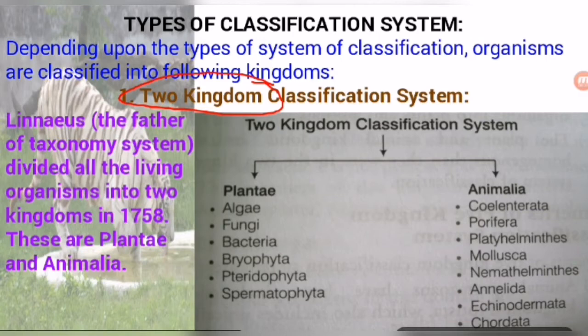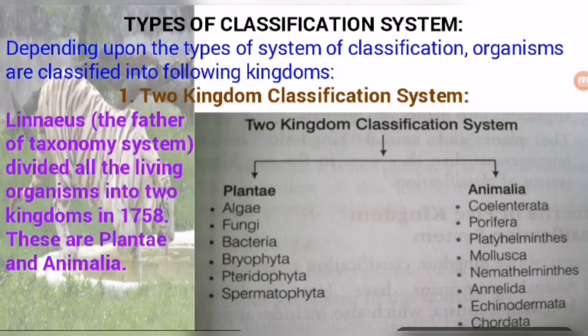So this was the category of classification, meaning the name of the group in which a living being or a different population of living beings is included. Kingdom is the broad category. Kingdom means group. You can say it is the larger group of living beings. When scientists divided all the living world into two categories, two kingdoms, then